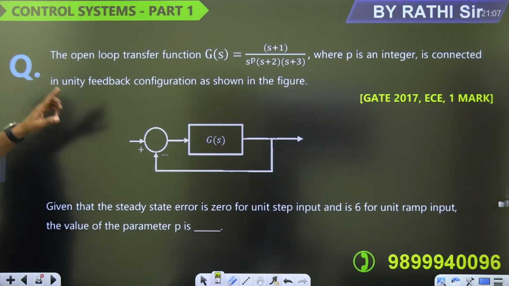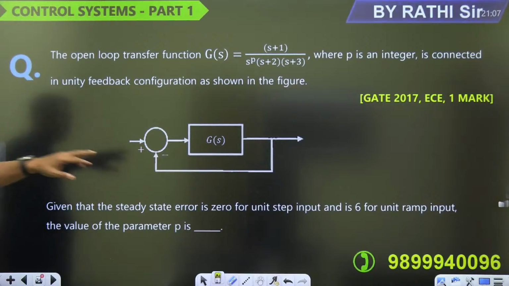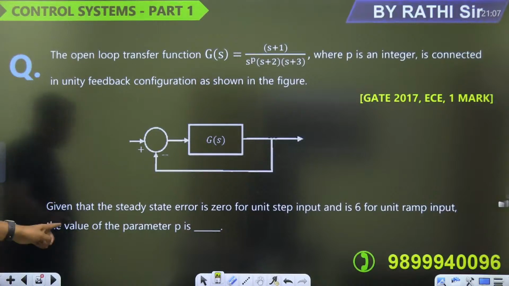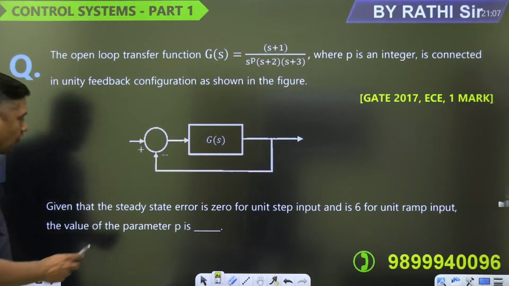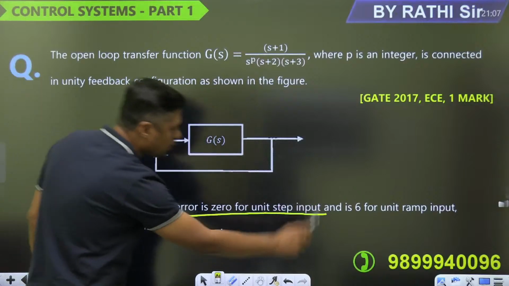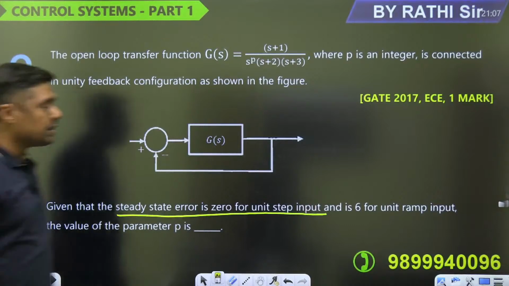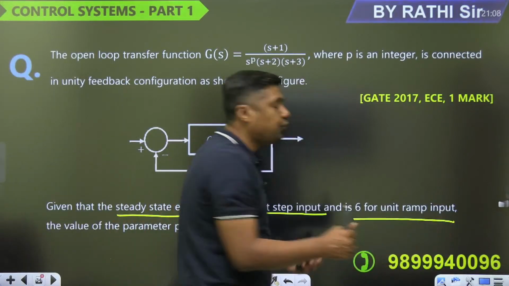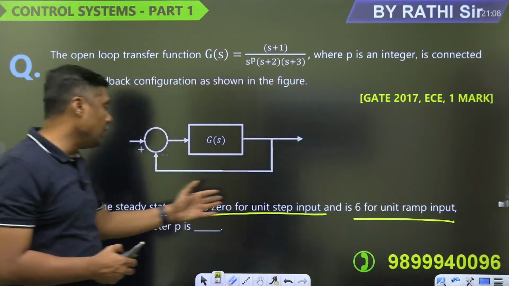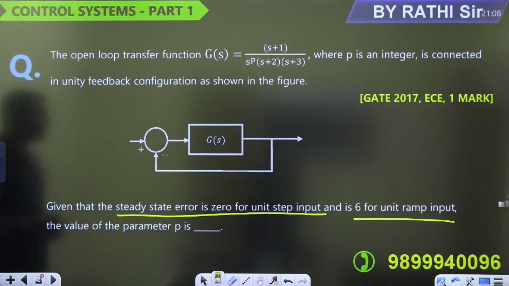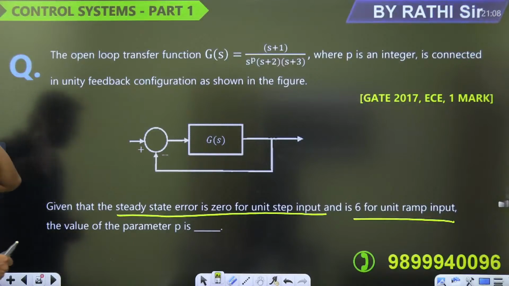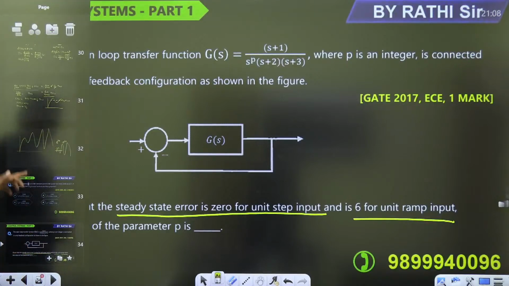The open loop transfer function G(s), that is a unity feedback, (s plus 1) upon s raised to power P, (s plus 2)(s plus 3), where P is an integer, is connected in unity feedback configuration as shown in the figure. Given that the steady state error is 0 for unit step, and is 6 for unit ramp, means we are getting the finite value for ramp function, and 0 value for step. The value of the parameter P is 1. It is an open loop system. Here is the theoretical question. What is the theoretical question here?